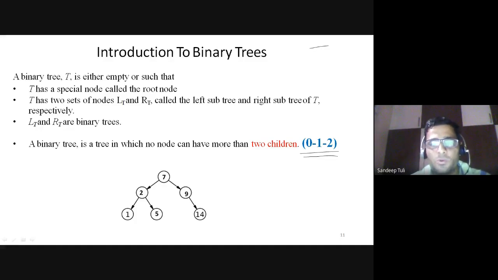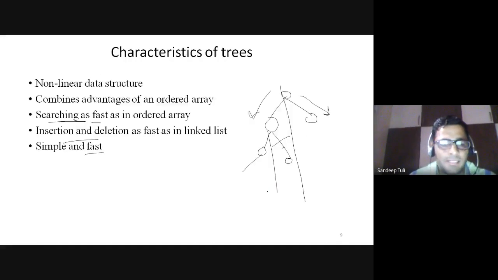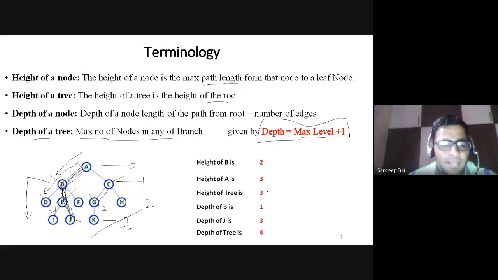So leaf nodes will be there inside the tree. Similarly, one child could be there of any node, or 2 children could be there of any node. So if the tree has a maximum number of children as 2, then it is a binary tree. You can see that in my example, B has 3 children, D, E and F. So it is not a binary tree.